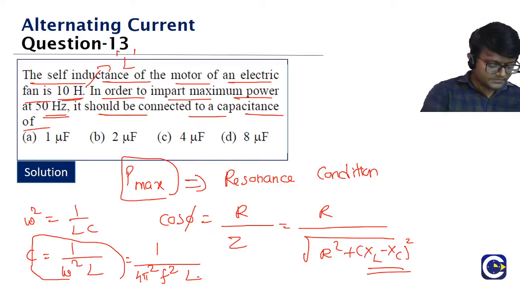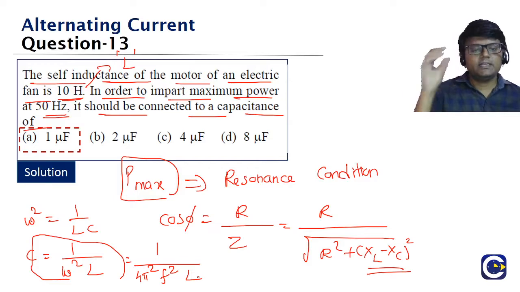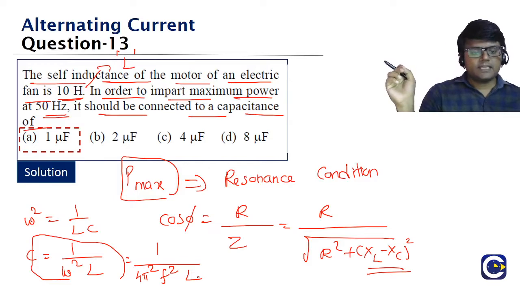Check it, guys. Most of us are saying option A. Some of us are saying option C. So what is the answer for this question, guys? Option A. The capacitance value should be approximately 1 microfarad. The value must be coming as, guys, 1 microfarad. Check it again.